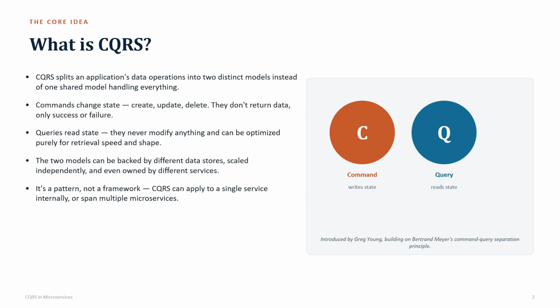Two models can be backed by different data stores, and these two models can be scaled independently. Consider a system where it is write heavy and read is very low. In that case, we can concentrate on scaling up the write side and not the read side. Whereas if it is read heavy, we can improve materialized views, caching, and how to make this eventual consistency near real time. Those kinds of opportunities we can improve.